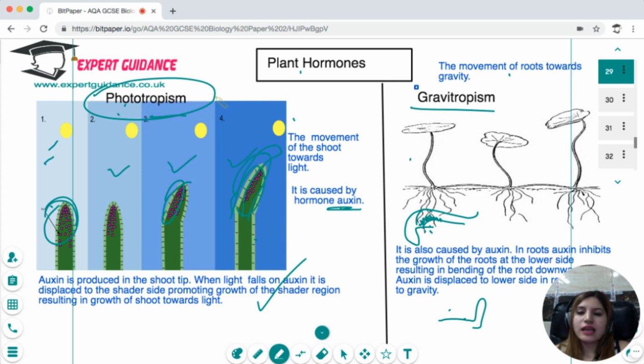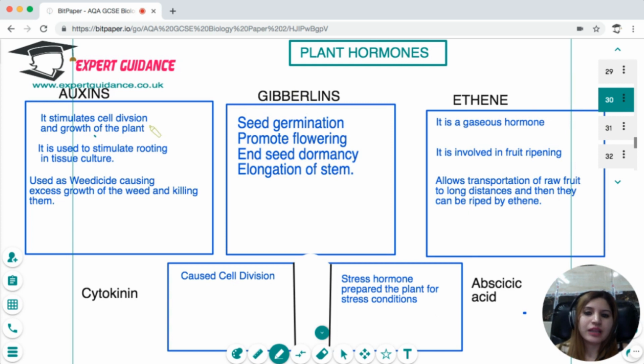Why? Because in phototropism, auxin is causing growth in the shaded region, and in gravitropism, auxin is inhibiting the growth on the side where it is present. So you should know how both of these mechanisms work. Now there are 5 important hormones in the plant: auxin, gibberellin, ethene, cytokinin, and abscisic acid.